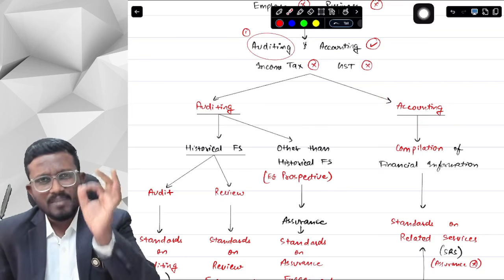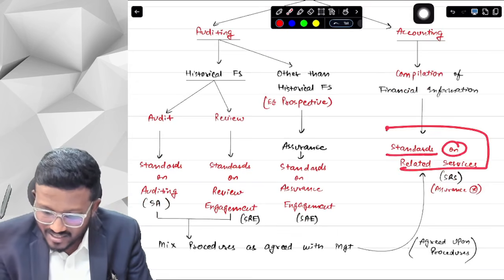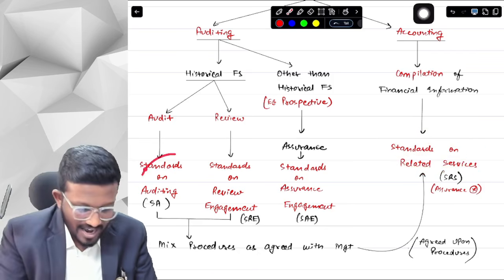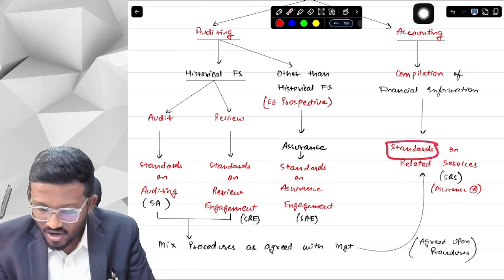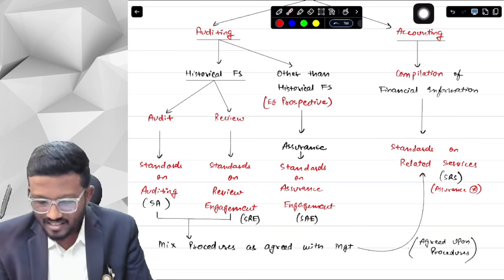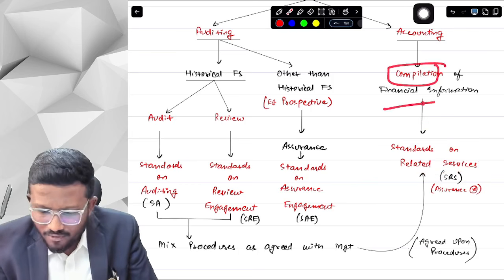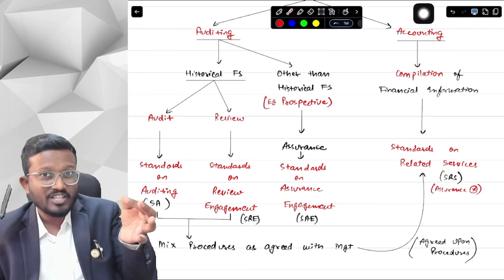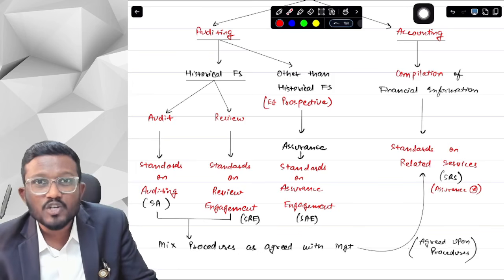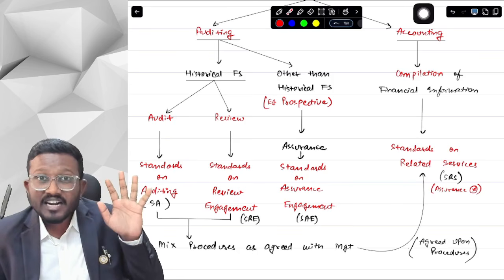If you have to do compilation of financial information, you will have to do it as per the Standards on Related Services. Just as we have Standards on Auditing, likewise we have Standards on Related Services, short form SRS. We will cover it in detail. Now tell me, if I am compiling the financial information, myself making the financial statements and assisting the management, can I give assurance on the financial statements? Will I say the financial statement made by me is correct? Can I give that assurance?